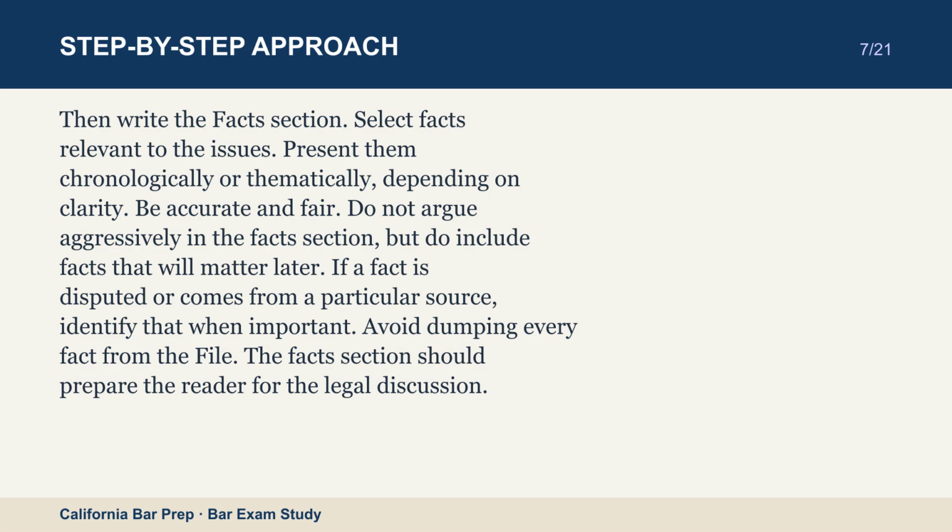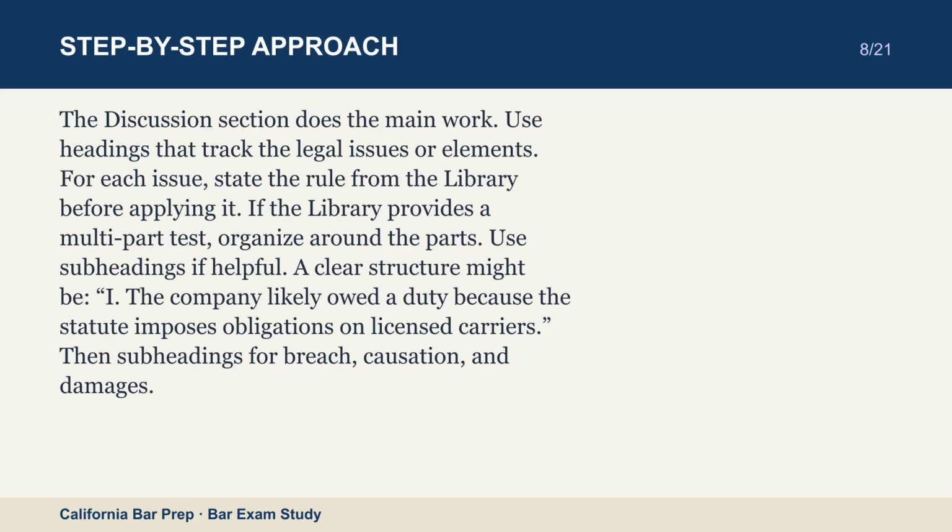The discussion section does the main work. Use headings that track the legal issues or elements. For each issue, state the rule from the library before applying it. If the library provides a multi-part test, organize around the parts. Use subheadings if helpful. A clear structure might be, the company likely owed a duty because the statute imposes obligations on license carriers. Then subheadings for breach, causation, and damages.